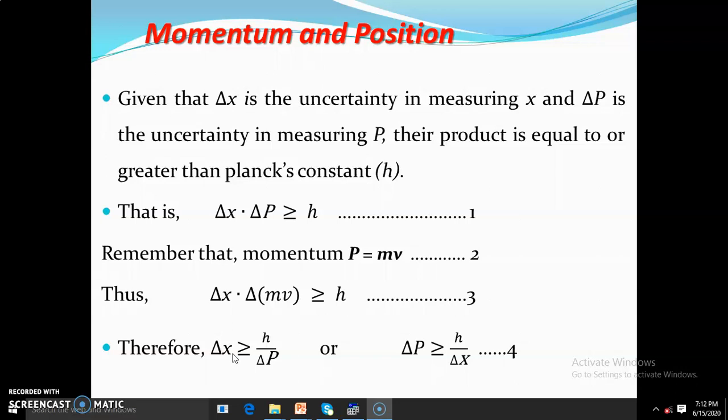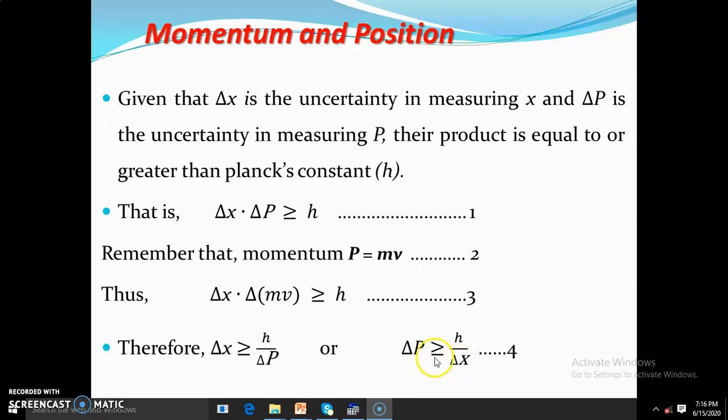Now, from equation 4 again, we have that change in X is greater than or equal to h over change in P. If we break this equation into parts, we can have change in X greater than or equal to 1 over change in P multiplied by Planck's constant. Still for equation 4, where we have change in P as the subject of the formula, change in P represents the uncertainty in measuring momentum.